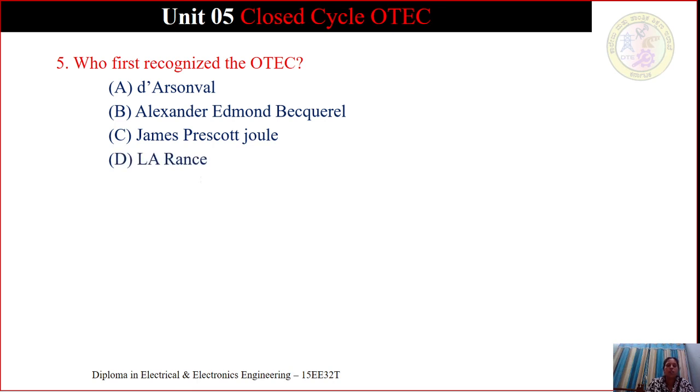The answer is option D, D'Arsonval. The concept of ocean thermal energy conversion is based on the utilization of the temperature difference in a heat engine to generate power. It was first recognized by the Frenchman D'Arsonval in the year 1881.